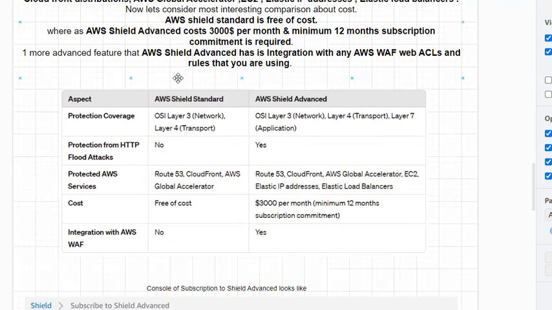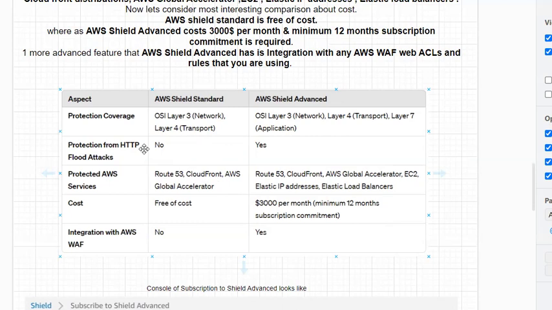If we consider the AWS services that AWS Shield Standard can protect, they are Route 53, CloudFront, and AWS Global Accelerator.